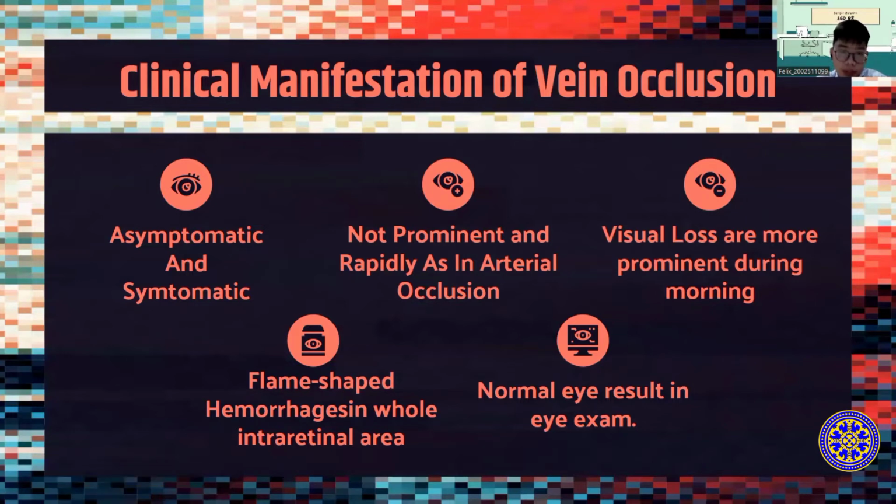I will continue the presentation regarding the clinical manifestation. So, a patient with artery occlusion and vein occlusion has almost the same symptoms, which are blurred vision and massive loss of vision. However, there are some distinct features which can be found in each type.